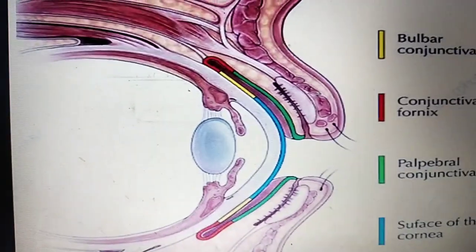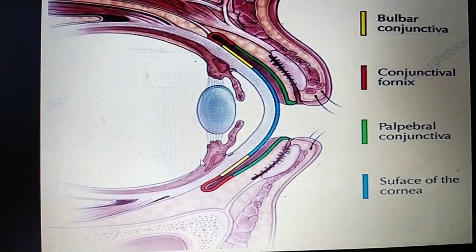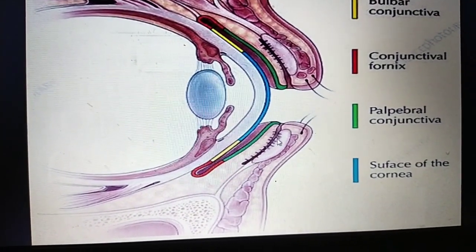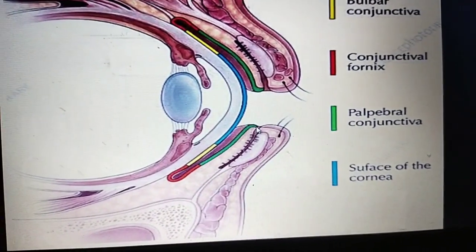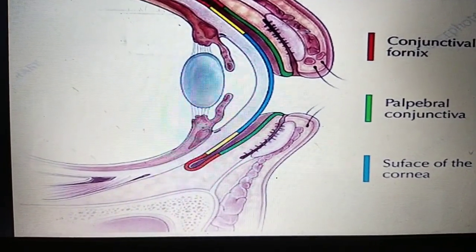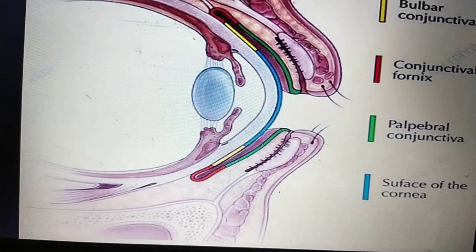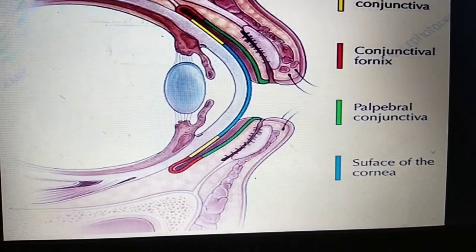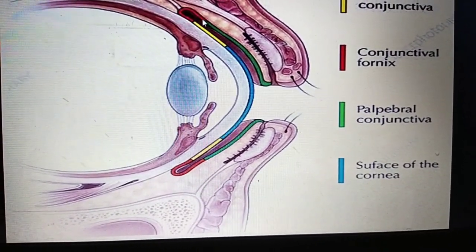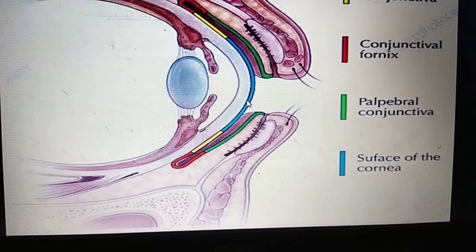This is the eyeball, and these are the eyelids. This is the upper eyelid and this is the lower eyelid. What you can see is the thin mucous membrane that covers the eyelids posteriorly and the eyeball anteriorly. You can see here, this is the eyelid, covered posteriorly. Then anteriorly, this is the eyeball.